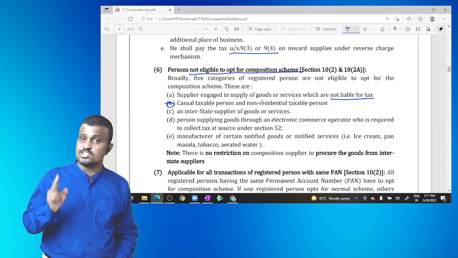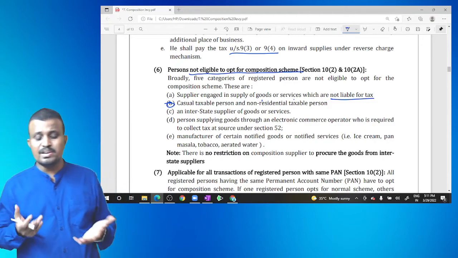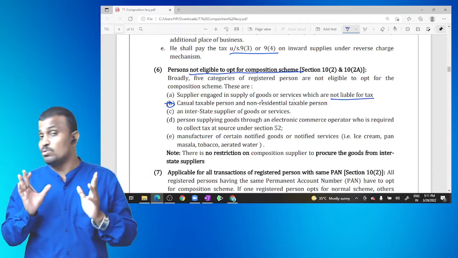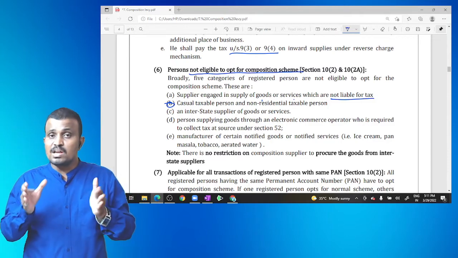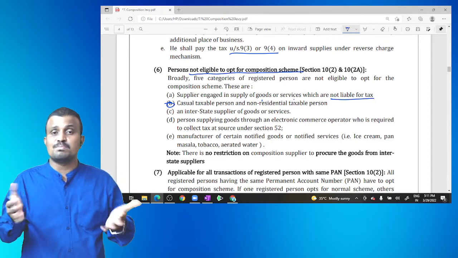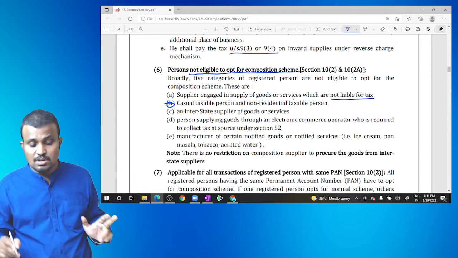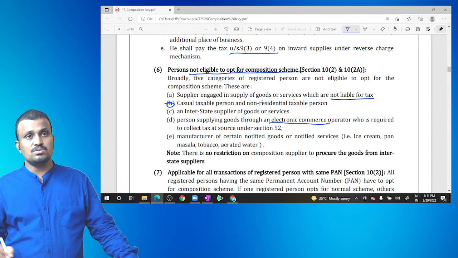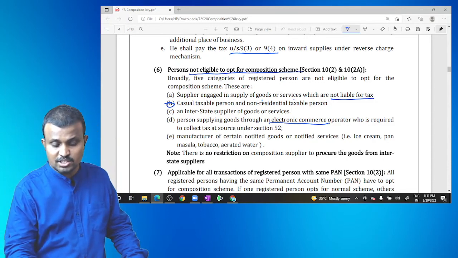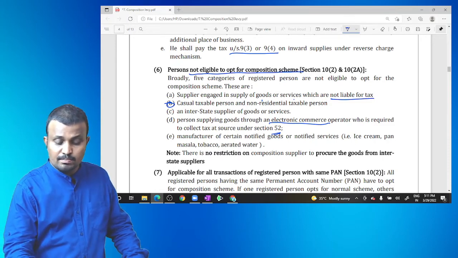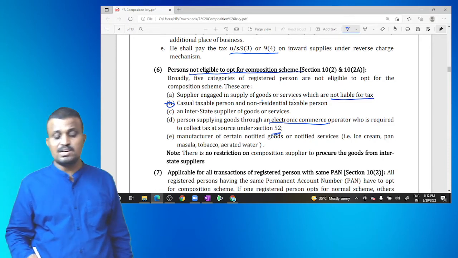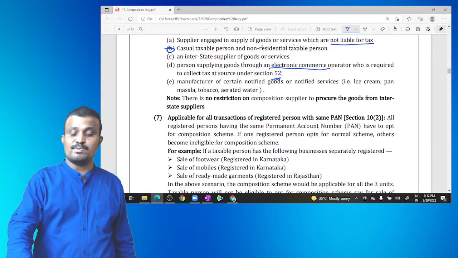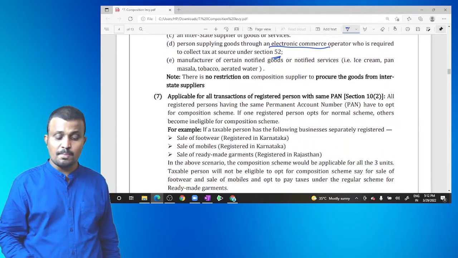Remember, there is no restriction on purchase of goods. You may procure the goods either from another state or from another country, but the restriction is only on outward supply of goods. Also, a person supplying the goods through the ECO as per section 52, and manufacturers of certain notified goods, nothing but ice cream, pan masala, tobacco and aerated water. So these parties are not eligible to opt for the composition scheme.